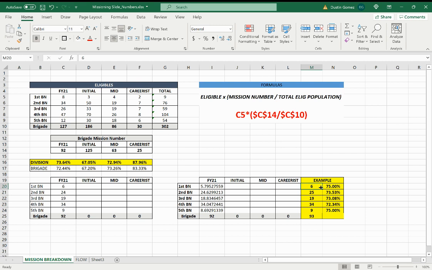So if I was the senior on this and using this as an example, and knowing that first battalion is probably one of my weakest battalions where it is a little bit harder to make mission, I am gonna go and change this to a 5. Once I change that to a 5, you see that it turns into 62, which is actually 10% off from the brigade mission number. But at the end, I still make the mission number for that brigade for this FY.